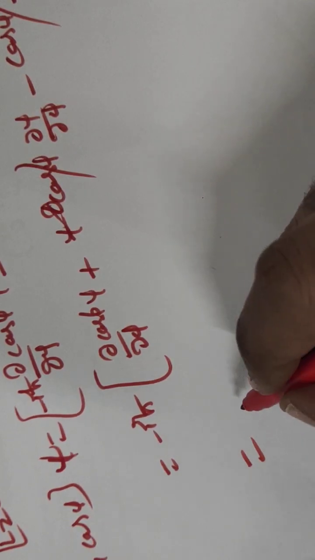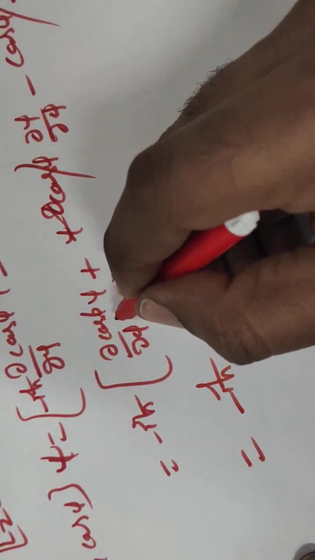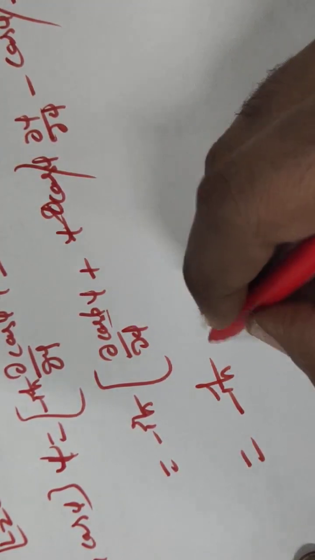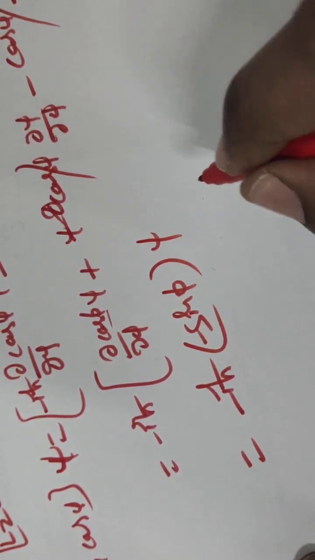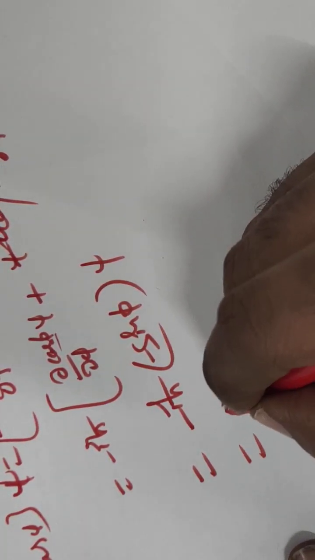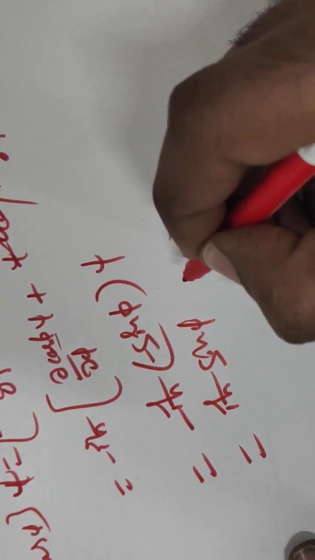Remaining is minus i h cross. If we differentiate cos phi with respect to phi, we will get minus sin phi into psi. So minus into minus gives plus i h cross sin phi of psi.